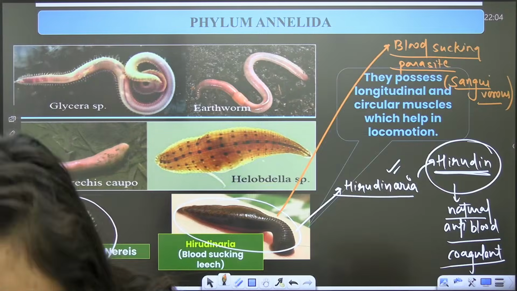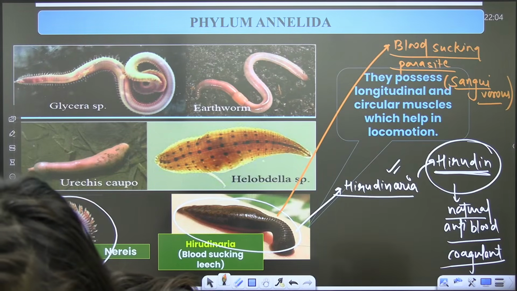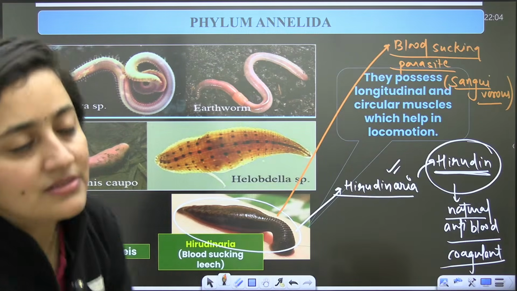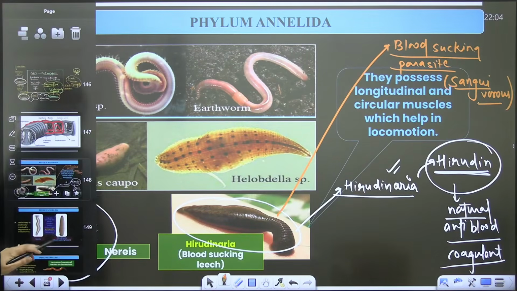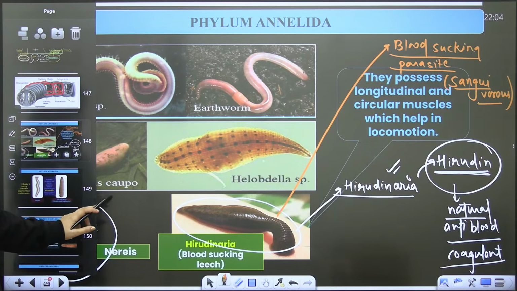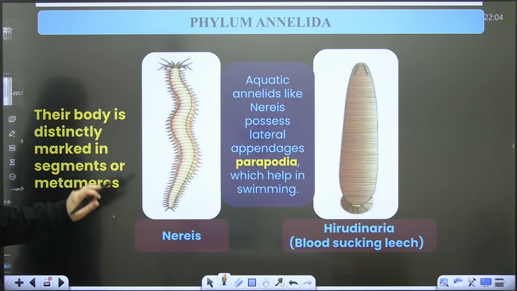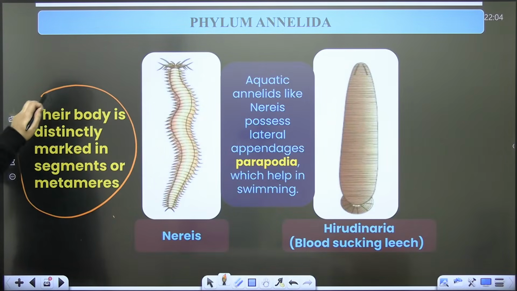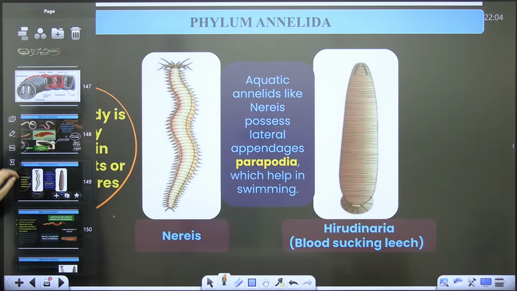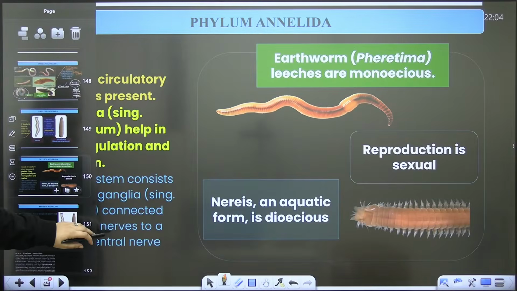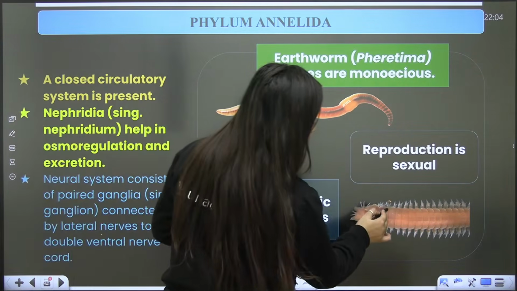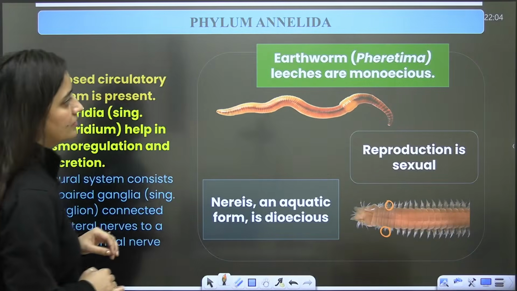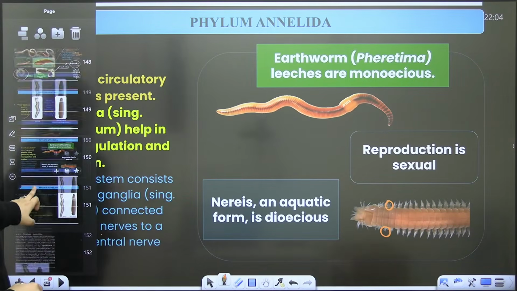They are sanguivorous. Clear? Now see Nereis. This is the Nereis, so see the lateral appendages. They are parapodia. Fine?